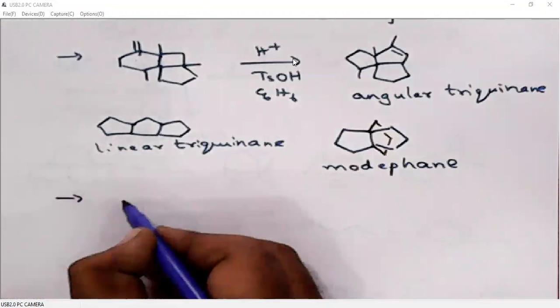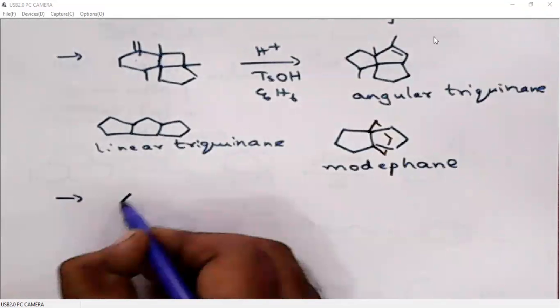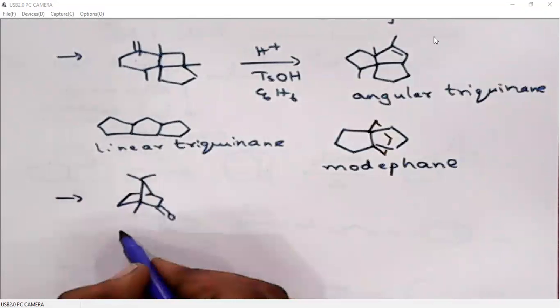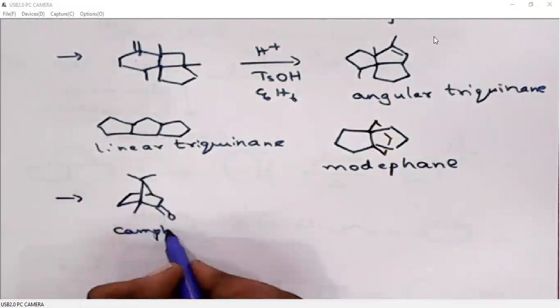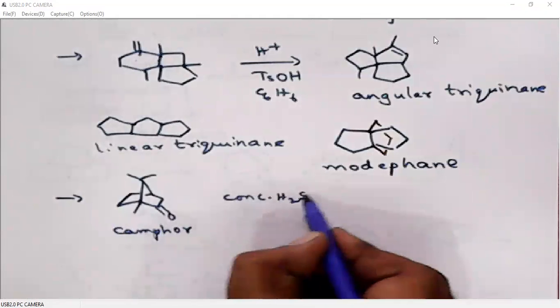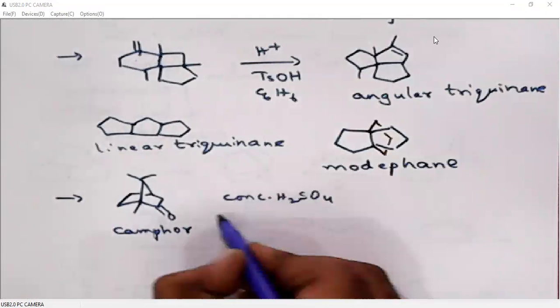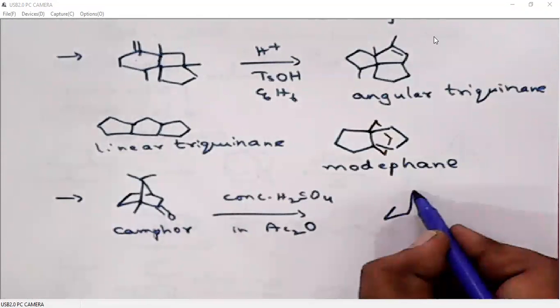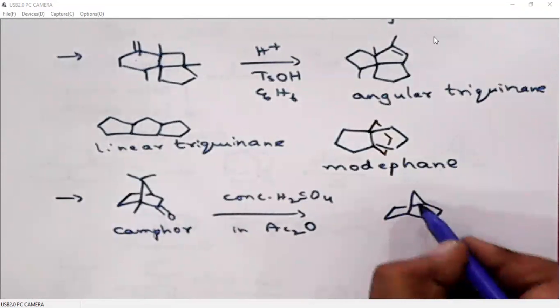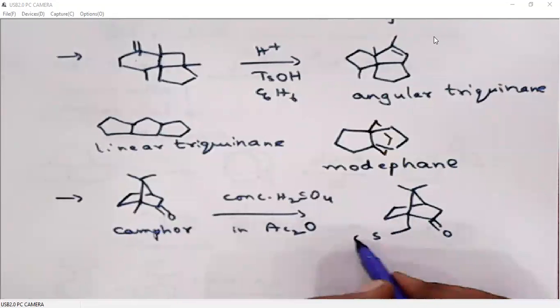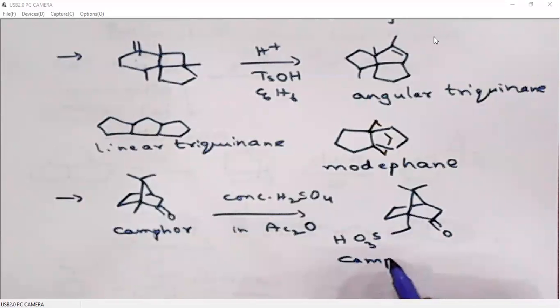When camphor is treated under acidic conditions, this is camphor, what we generally use in our homes. Camphor, when it is treated with sulfuric acid in acetic anhydride, it will generate camphor sulfonic acid, SO3H. This is called camphor sulfonic acid.